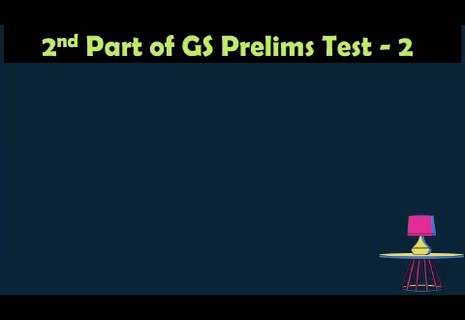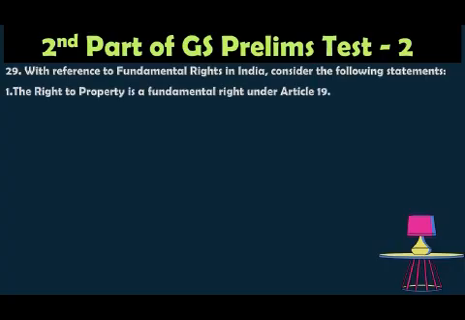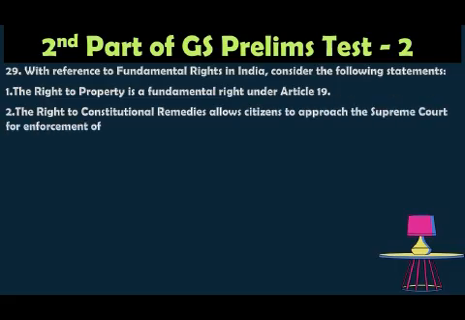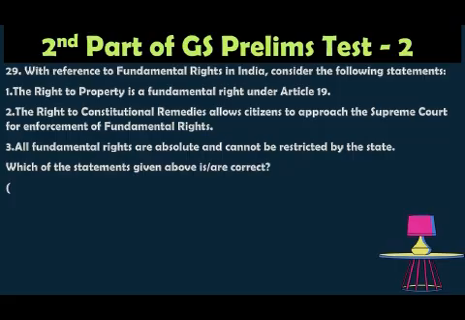Question number 29. With reference to the fundamental rights in India, consider the following statements. 1. The right to property is a fundamental right under Article 19. 2. The right to constitutional remedies allows citizens to approach the Supreme Court for enforcement of fundamental rights. 3. All fundamental rights are absolute and cannot be restricted by the state. Which of the statements above is correct? Option A, 1 and 2 only.